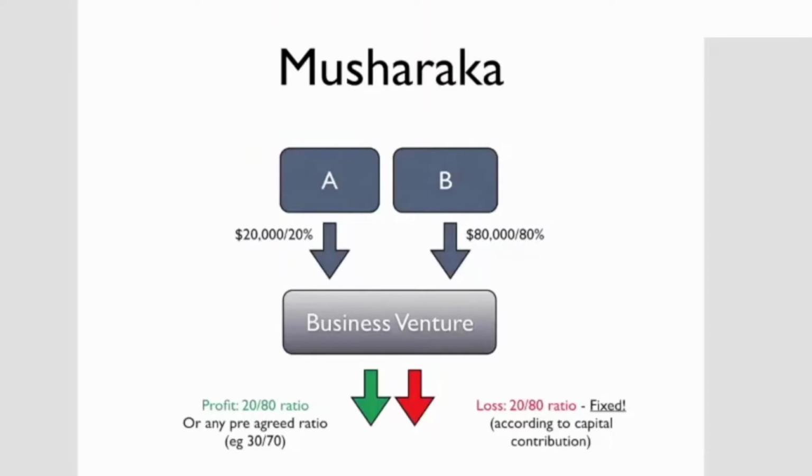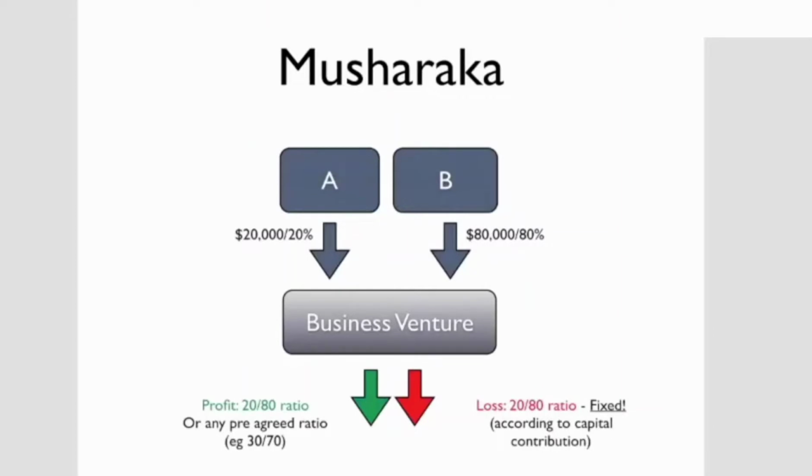So if one partner, for example, chooses to be more involved in the business, comes with different experience and things that really will add additional value to this partnership, that partner, due to this increased involvement in the business, might get a higher share of the profit. And this is to give incentives for the partners to work harder.